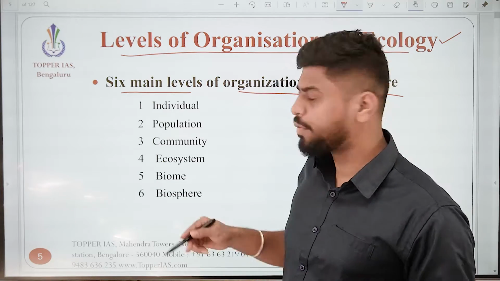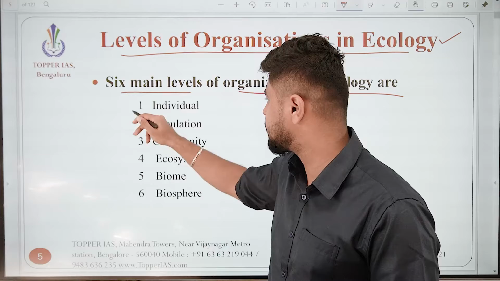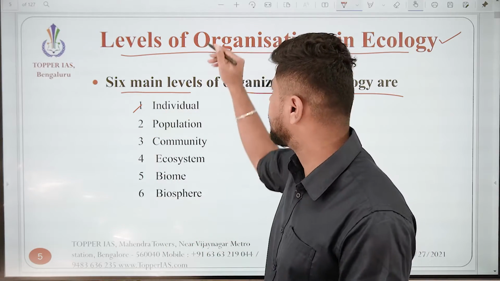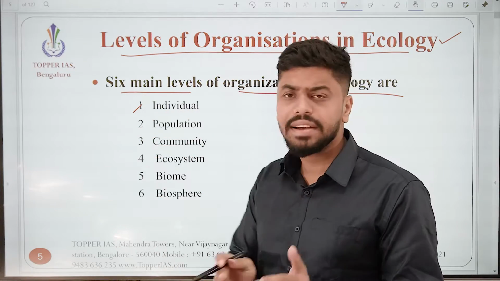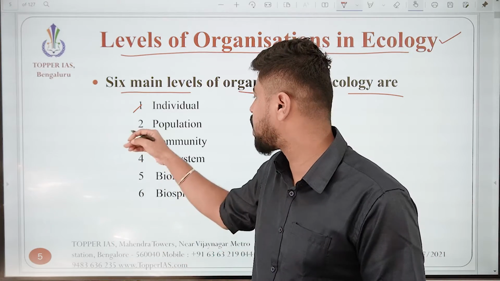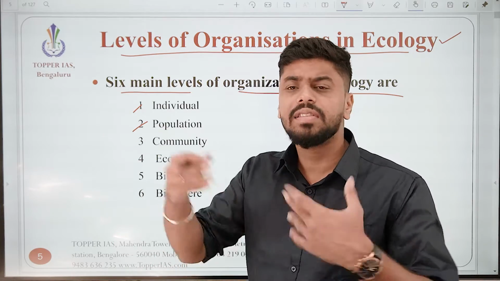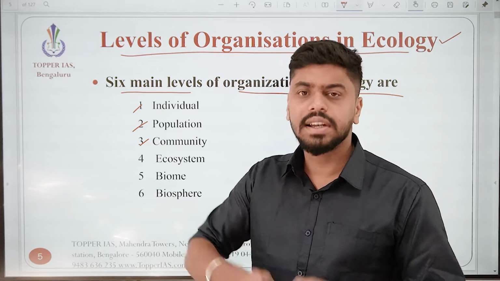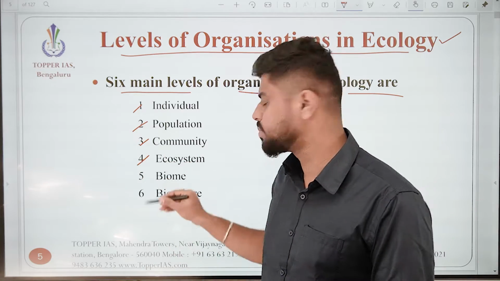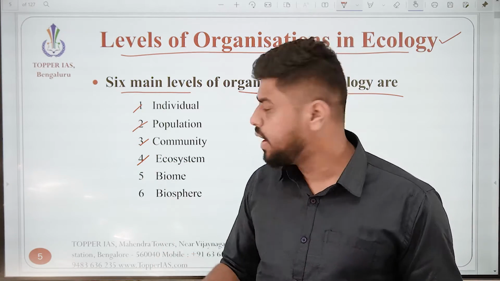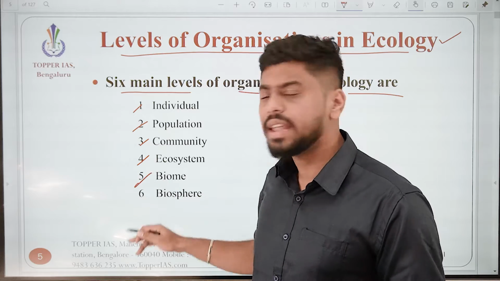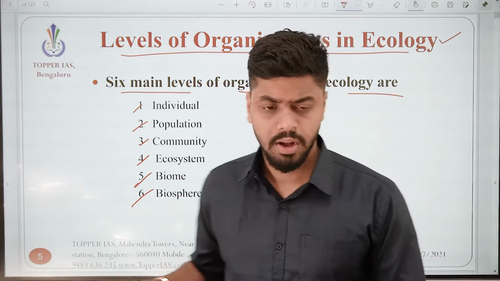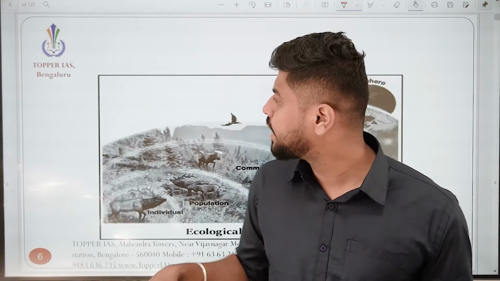In the first realm, we call this an individual. That is the smallest conceivable entity in the level of organization. Second, when we increase this, it becomes a population. Increase it even further, it is a community. Increase that even more, you get an ecosystem. A little bigger is a biome, and the last, biggest realm of living space is called a biosphere. Let's have a look at each of them in detail.